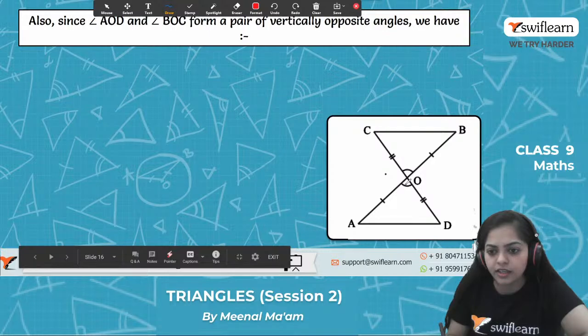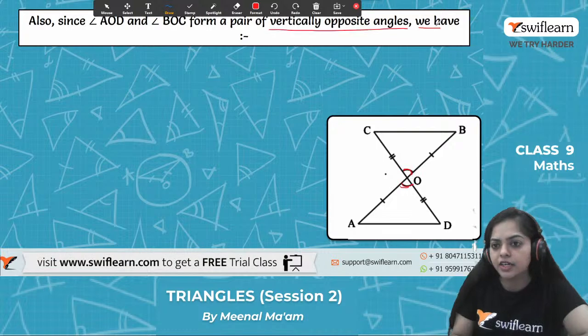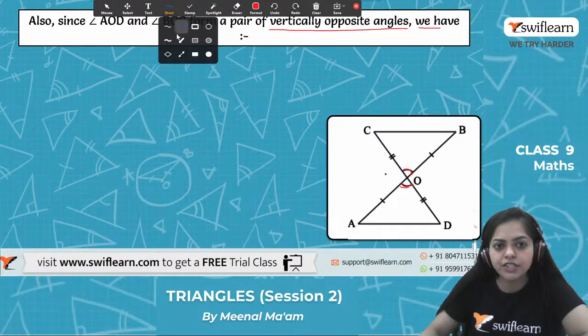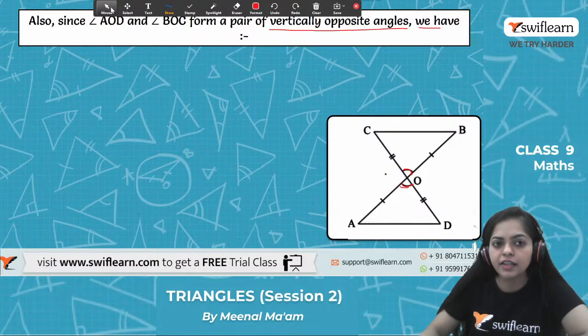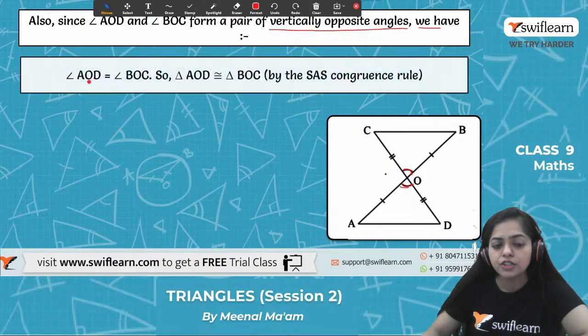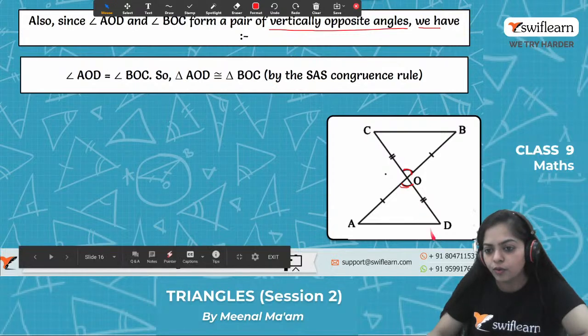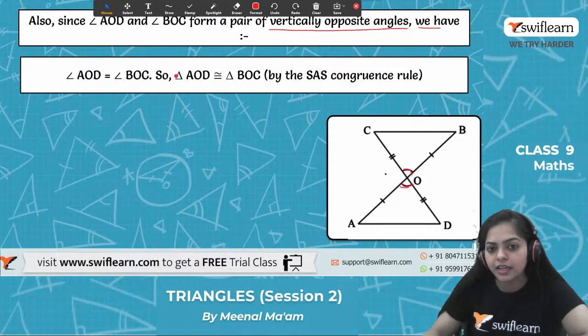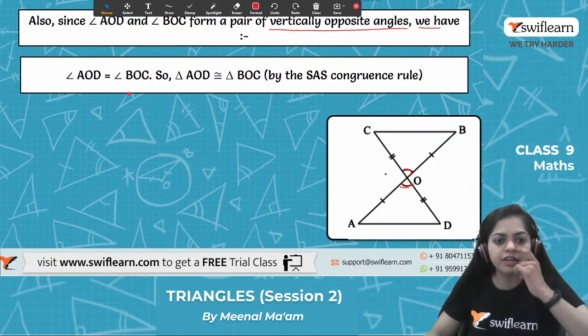Why? The reason is they are a pair of vertically opposite angles. So we have three conditions: two of the sides are equal and the included angle is also equal. So by the SAS congruence rule, triangle AOD is congruent to triangle BOC, where A corresponds to B. So by which criteria? By SAS congruence rule. We are done with our first part.